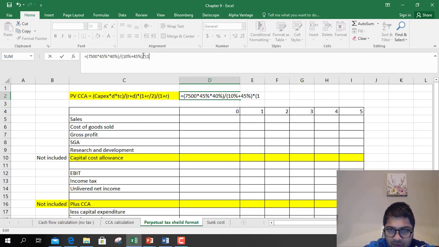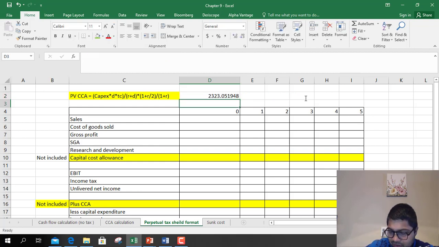So 10% plus 45%, times (1 plus R/2), where R is 12% divided by 2, divided by 1 plus R, that is 12%. So you have to put this whole thing in the formula: 7500 times 45% times 40%, capex times D times tax, divided by 10% plus 45%, times (1 plus 12%/2) divided by (1 plus 12%). So the value comes to 2323.